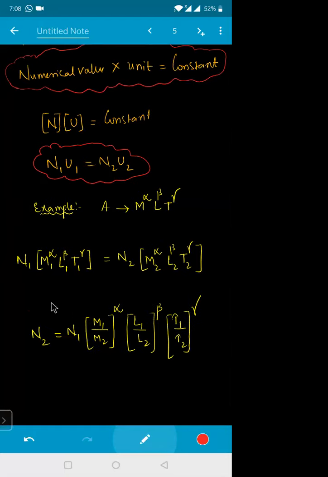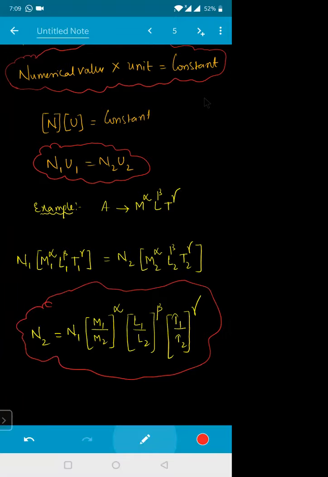So this is the basic way we convert from one physical system to another. n2 is equal to n1 into M1 by M2 to the power of alpha, L1 by L2 to the power of beta, T1 by T2 to the power of gamma. Is it clear?